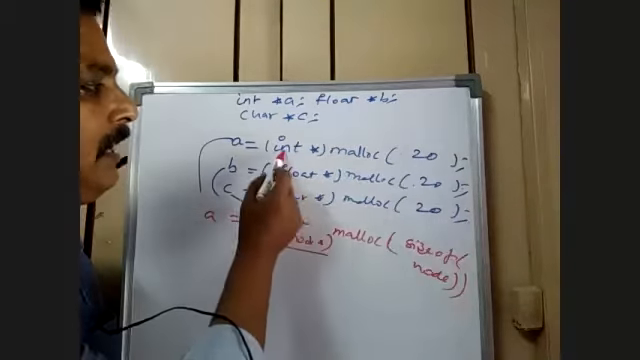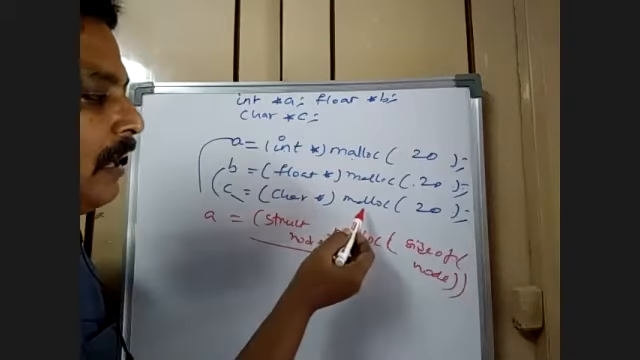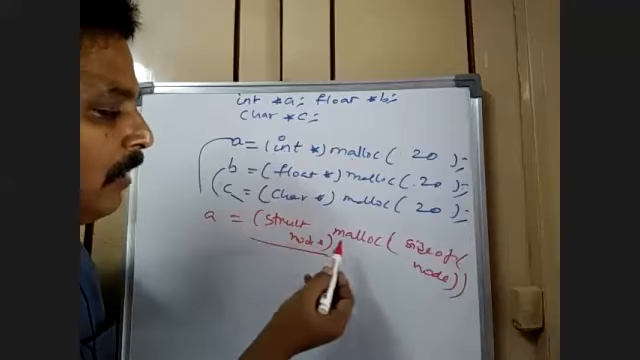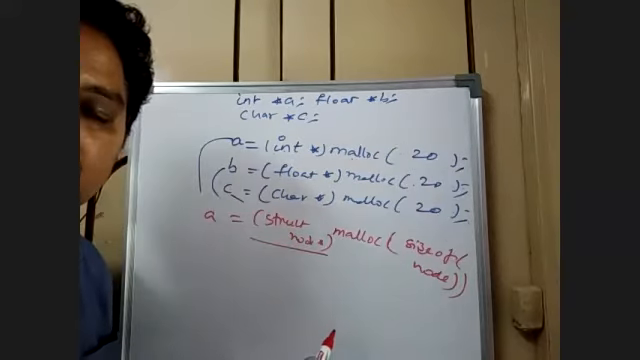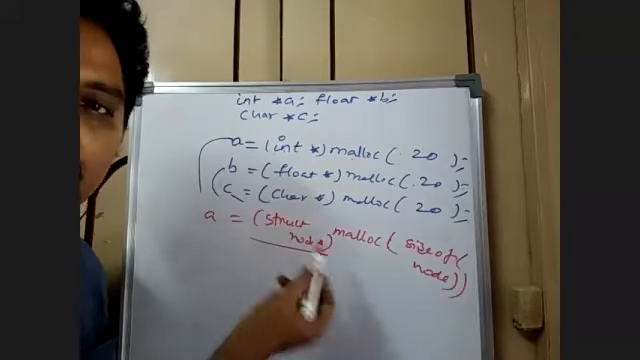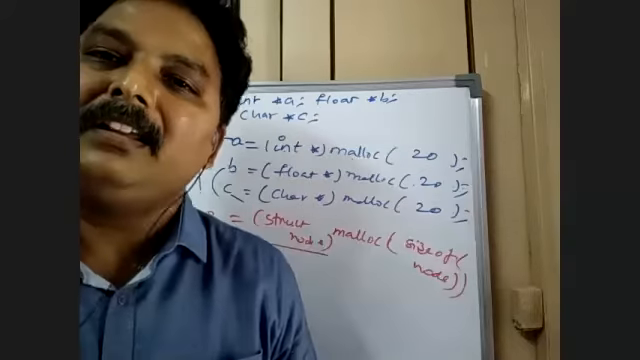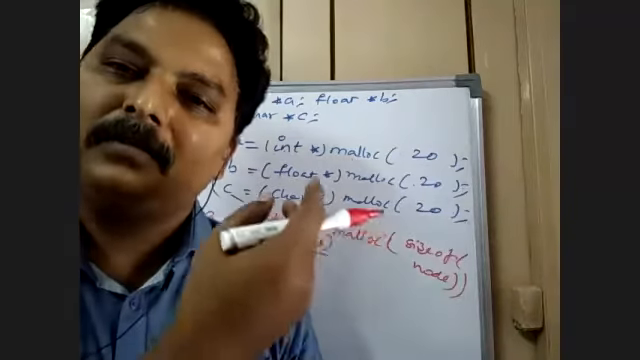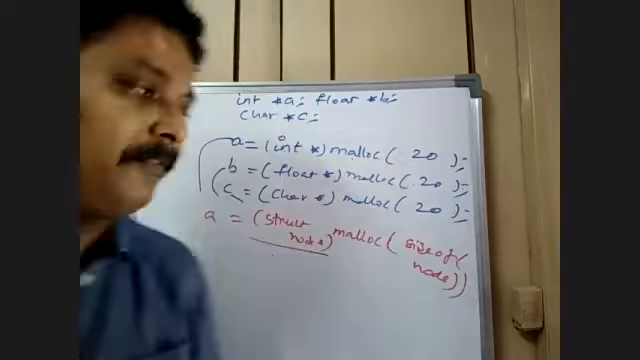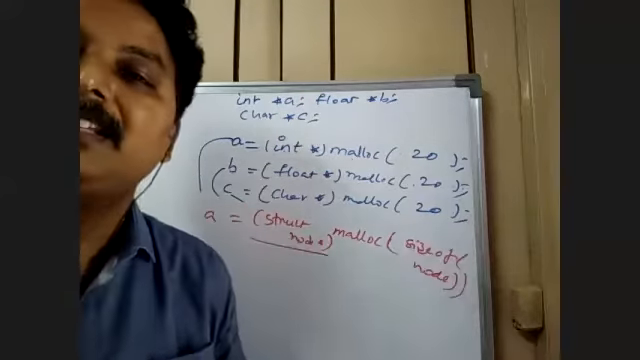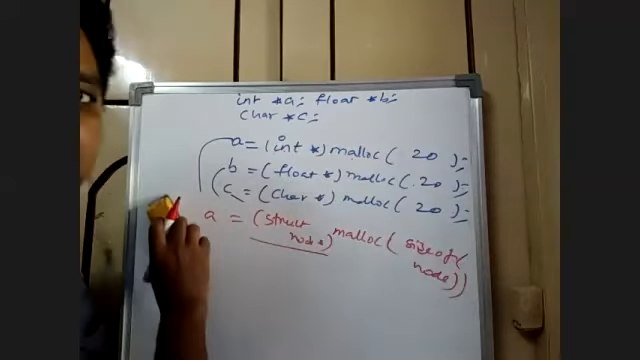Before malloc, if you write int star, that will be an integer array. Before malloc, float star, that is a float array. Malloc character star, character array. Now malloc struct node star, that's a node structure pointer. You want to convert the memory into a node. The same memory will be converted into a node. For that reason, nodes are created by means of malloc, because linked list is a dynamic memory management model. So obviously it will be using it. I think you got the point.